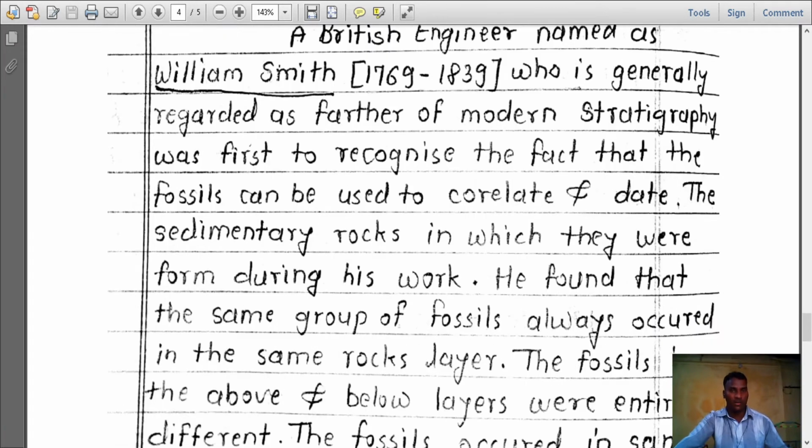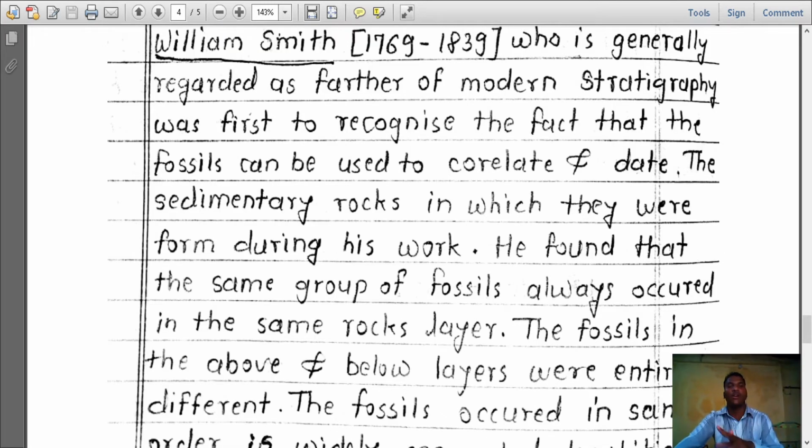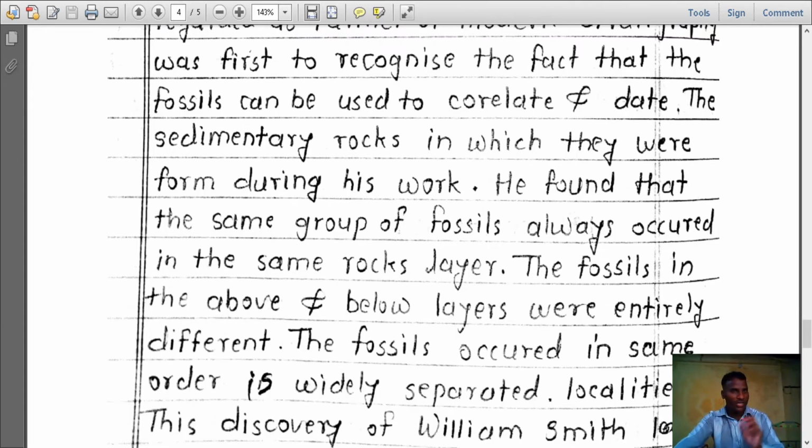During his work, he found that the same group of fossils always occurred in the same rock layer. The fossils in the layers above and below were entirely different.